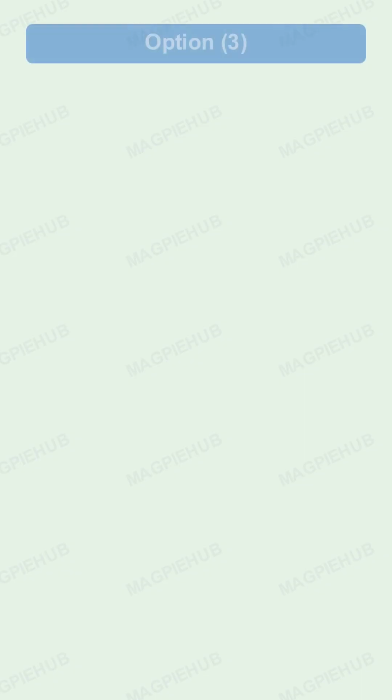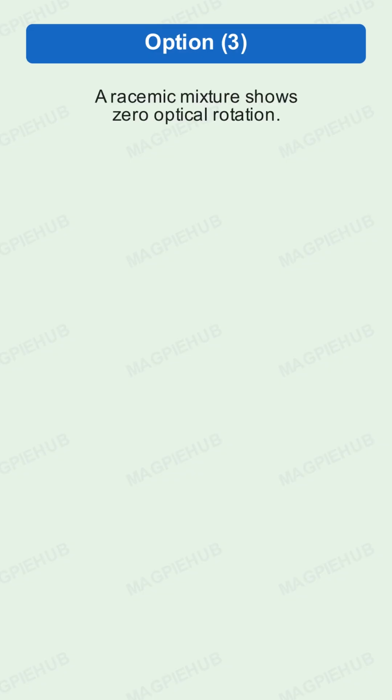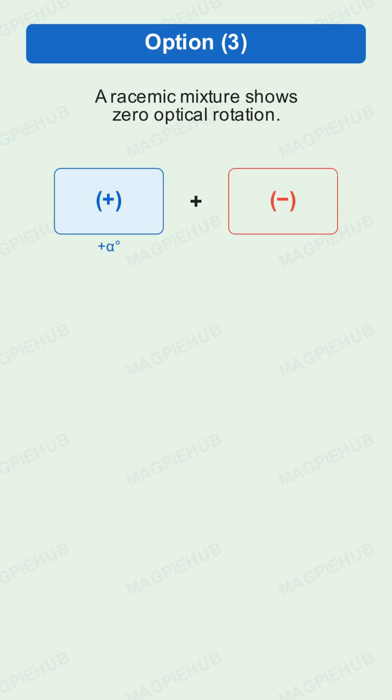Option 2 says, enantiomers are superimposable mirror images of each other. This is incorrect. This is the answer. Enantiomers are non-superimposable mirror images, not superimposable. The word superimposable makes this statement wrong.